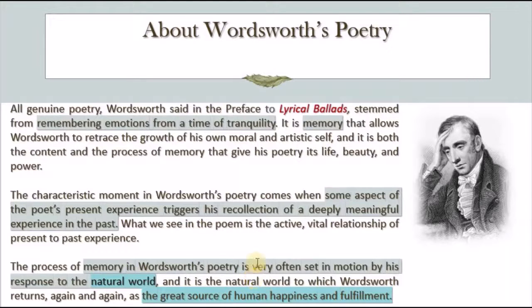Okay, so for him, nature is considered the great source of human happiness and fulfillment. So these two basic elements, memory and nature, are really important whenever you read the poetry of Wordsworth. Whenever you try to analyze his poetry, always pay attention to these two elements. How does he employ them in his poems?